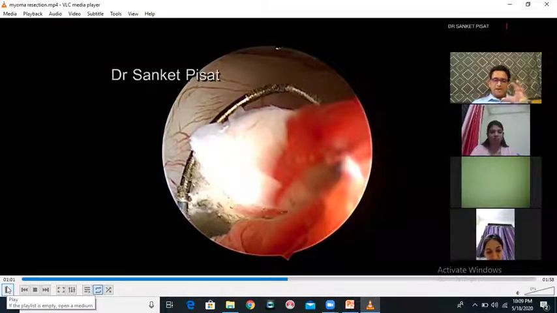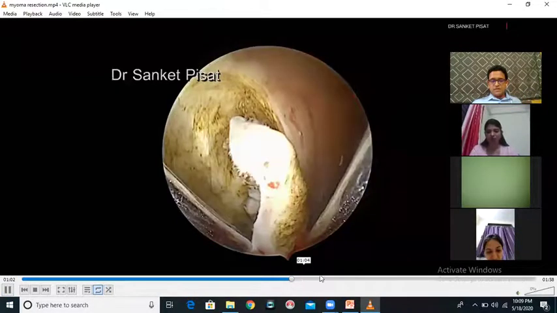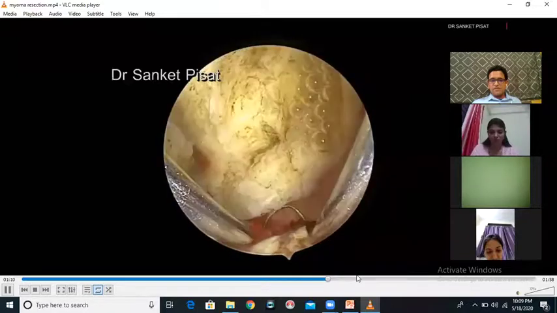Because it is a bad conductor of electricity, it shows me the view that I want, and it does not take up the electricity within it, allowing electricity to pass from the loop into the fibroid and giving me the cut of the fibroid that I so keenly desire. Is this clear? Yes, sir. Okay. Clear. If somebody has not understood, please post it in the chat box, but I don't think there is a simpler way to explain this.